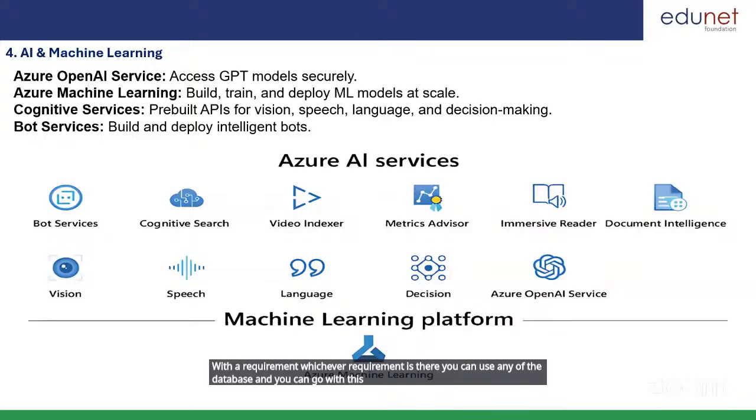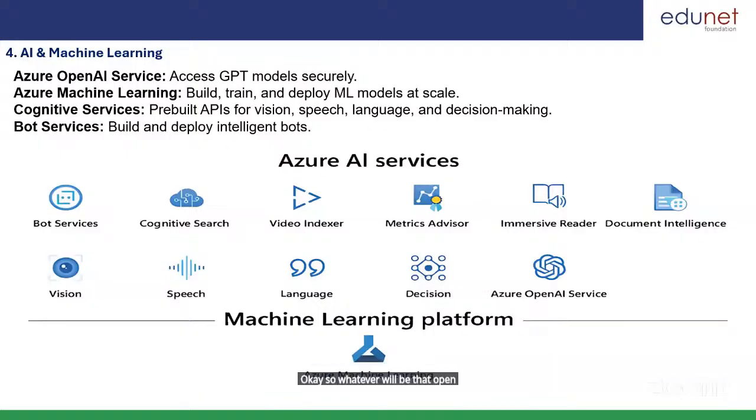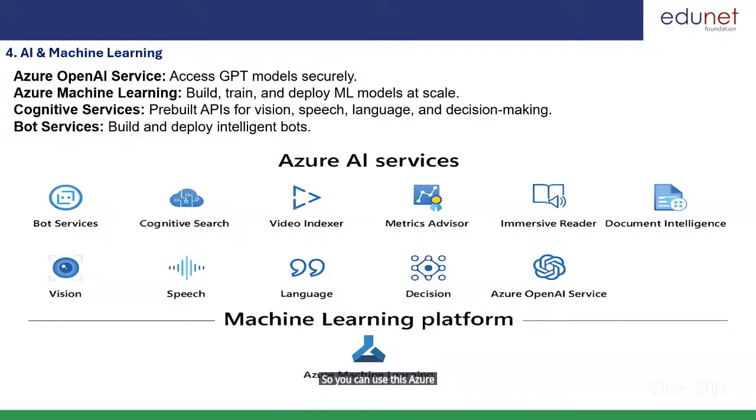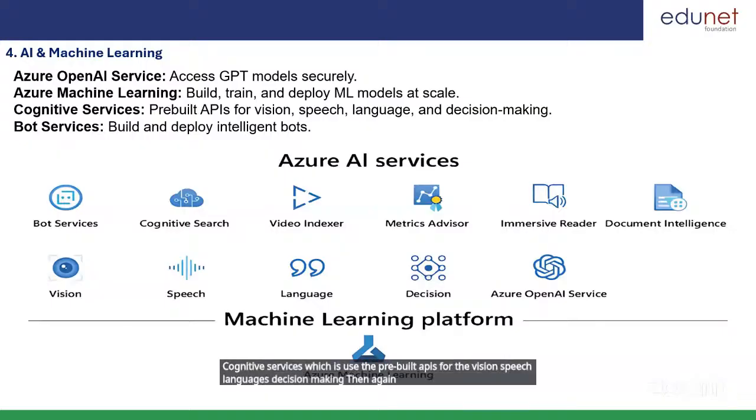Now, if we talk about the AI and machine learning services in Azure, Azure OpenAI Service is there, to access GPT models securely. Then Azure Machine Learning: suppose you want to build a machine learning model, train it, and deploy it, you can use Azure Machine Learning. Then Cognitive Services, which provides pre-built APIs for vision, speech, language, and decision making. Then the bot service is there. You can build and deploy intelligent bots as per the requirement.